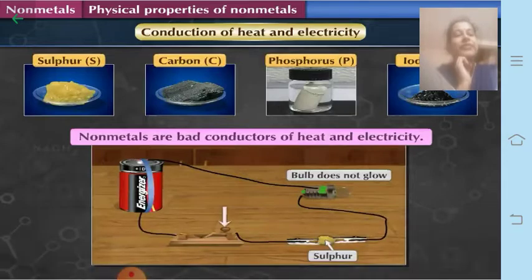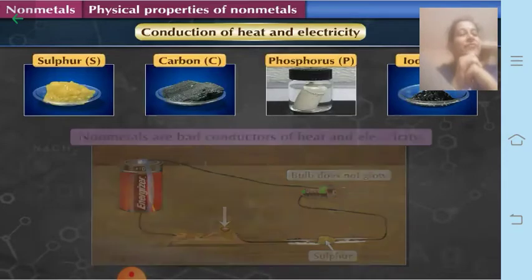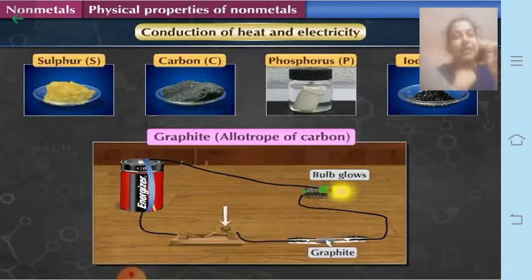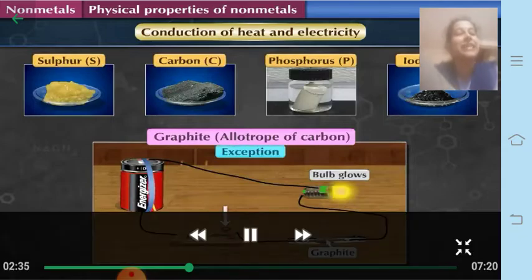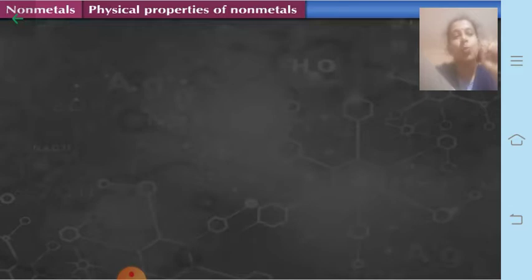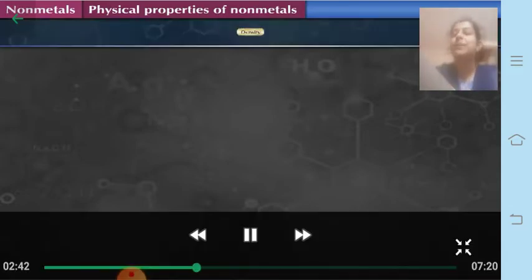So graphite is used even in the dry cell, if you remember, as the positive electrode. If you look at the dry cell, you will find that there is a graphite rod acting as the positive electrode. So graphite is an allotrope of carbon, and it is an exception to the rule that non-metals cannot conduct electricity. Why it is so, you will learn in standard 9. It's because it has one free electron, and therefore it is a good conductor of electricity.